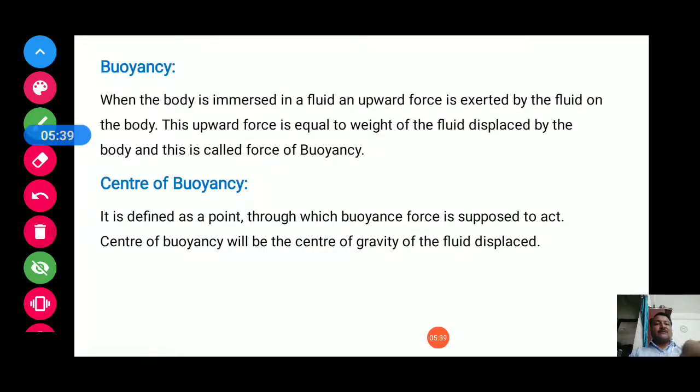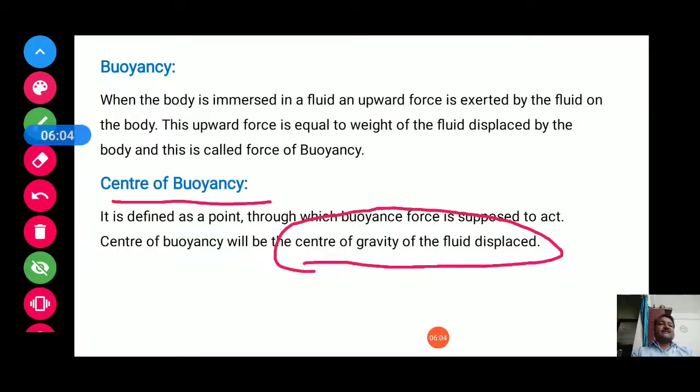And center of buoyancy is defined as the point through which the buoyant force is supposed to act. So it is the point at which the buoyant force is acting. Now what is that point? That point is nothing but the center of gravity of the fluid displaced, which means the buoyant force is supposed to be acting at the center of gravity of the fluid displaced.